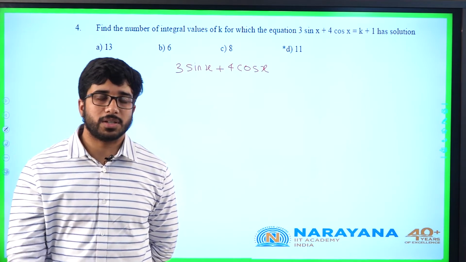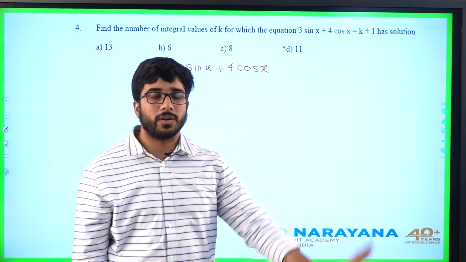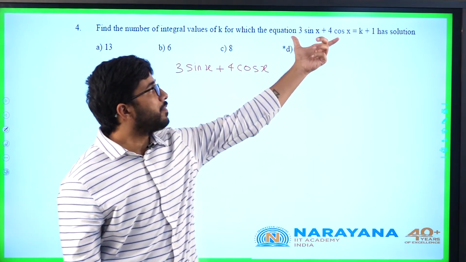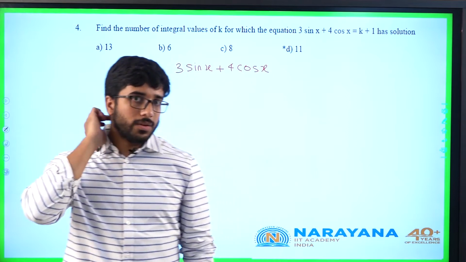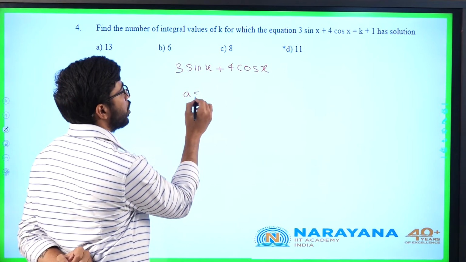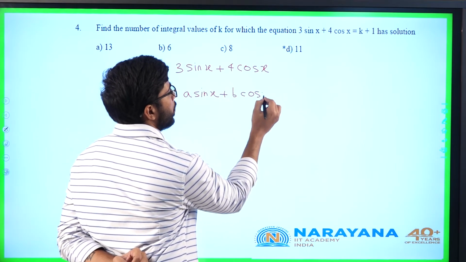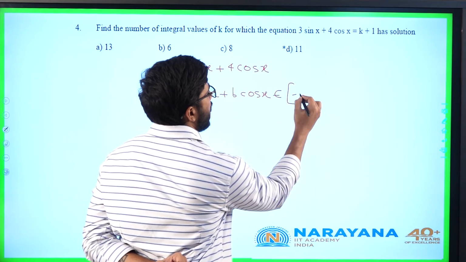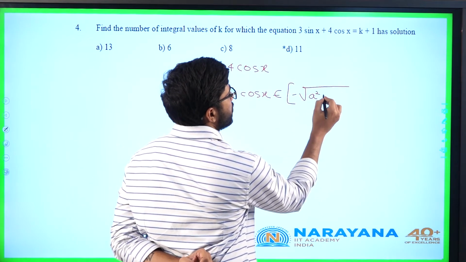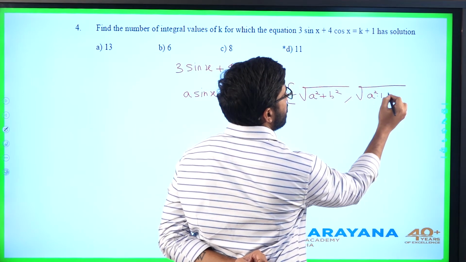3 sin x plus 4 cos x, what is the range of this function? First we have to identify. We can't solve it directly, it is two variables. x and k are two different variables. So for different values of x, I have to find the range of k. So what will I do? We know a sin x plus b cos x belongs to minus root over a square plus b square to plus root over a square plus b square.